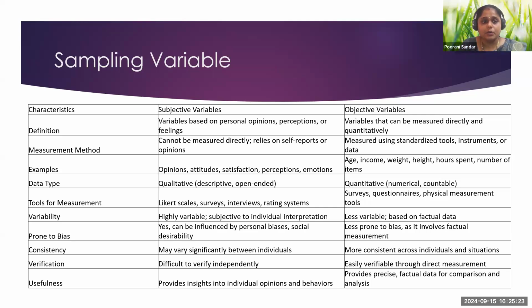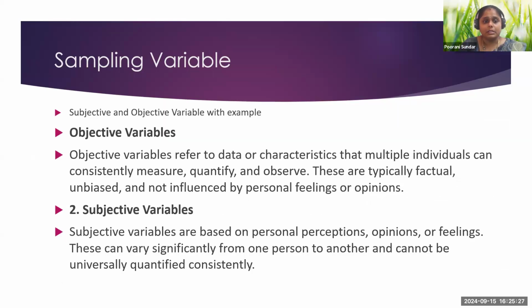So till this point, are you all clear on what the sampling variable would be? Yes. So that's it: objective variable and subjective variable. When we talk about the objective variable, it refers to the data or characteristics that multiple individuals can consistently measure, quantify and observe.